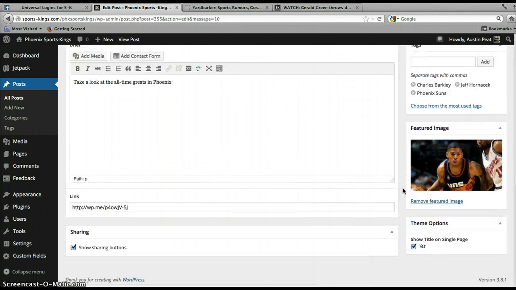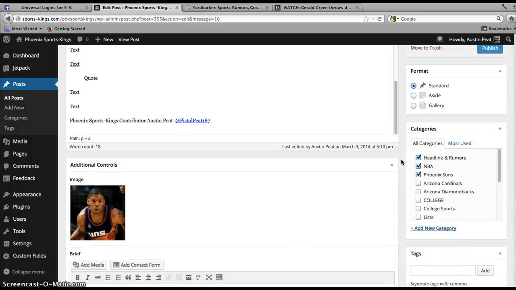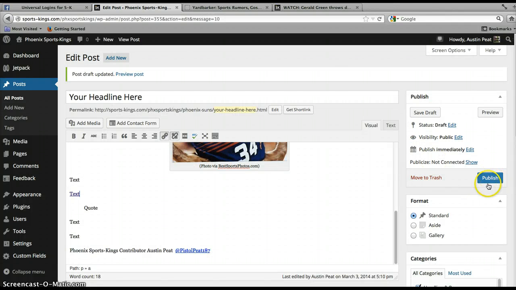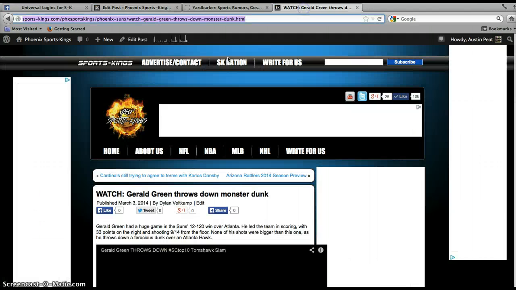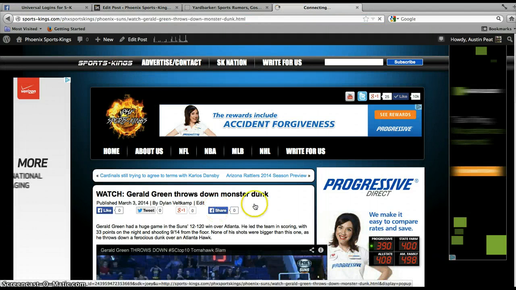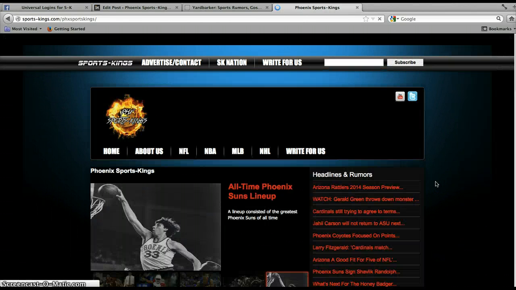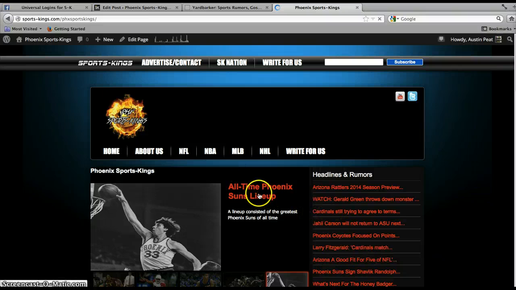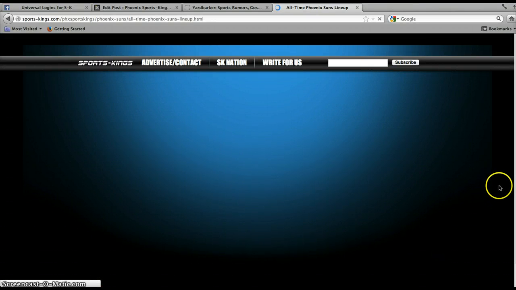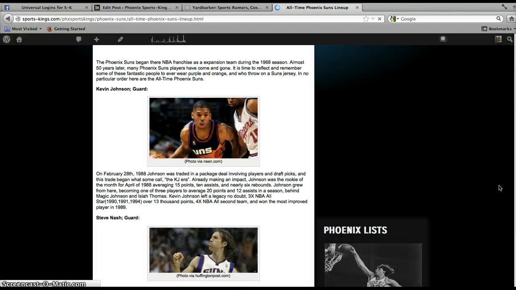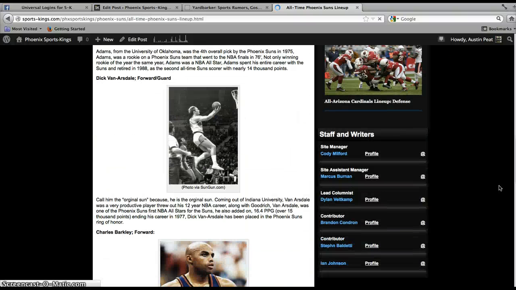And for the most part, that's it for the city sites. They're pretty simple. I think that the sister site WordPresses are a bit more complicated. The city site ones are pretty easy. And then you'll publish, and then I would recommend refreshing the website that you work for and make sure that it all looks good. Make sure it's there in every category that you want. Make sure there's no misspellings, and then also click into it and make sure it looks good inside too. It's also not a bad idea to click on any links that you threw in and make sure that they all work.